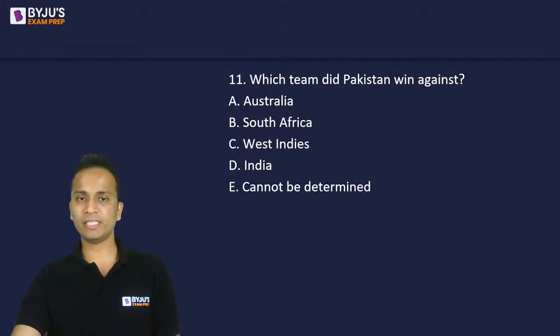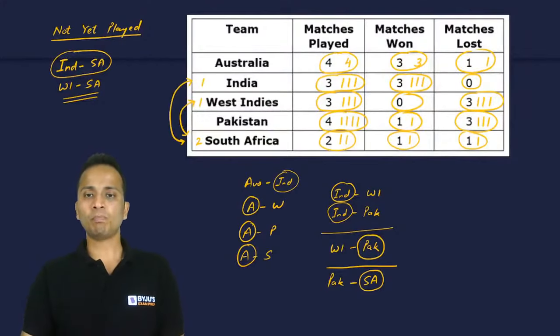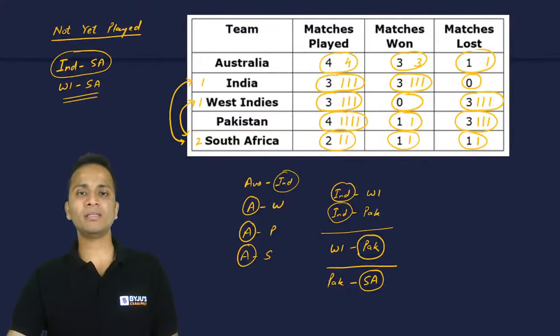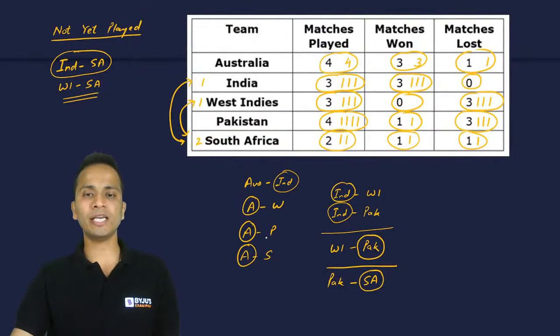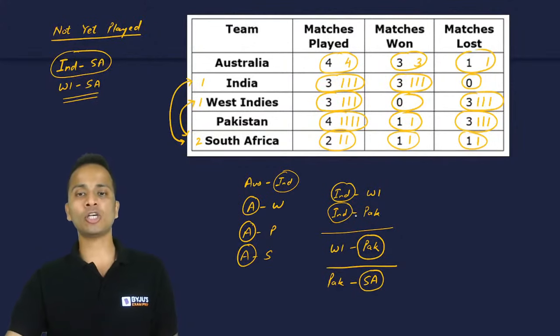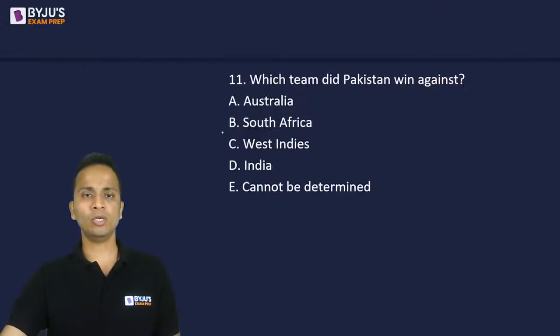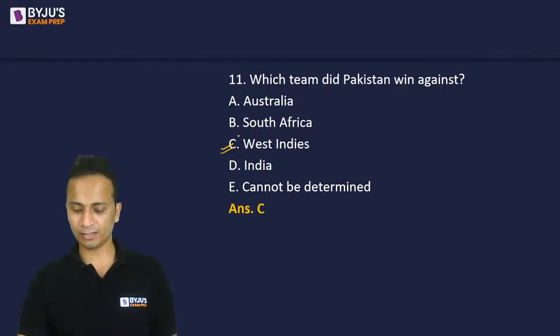All right, so let's see. Let's go back. So Pakistan has won only 1 match, and that was against West Indies, as we can see in all these matches. So Pakistan has lost against Australia, has lost against India, has lost against South Africa. So 1 match that Pakistan has won is against West Indies. So the correct answer should be option C, and that is the correct answer.